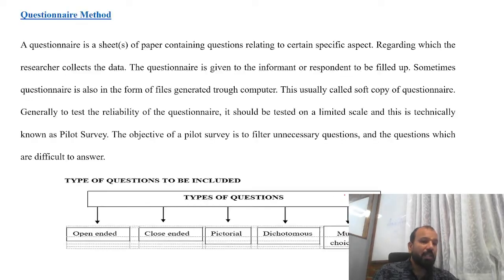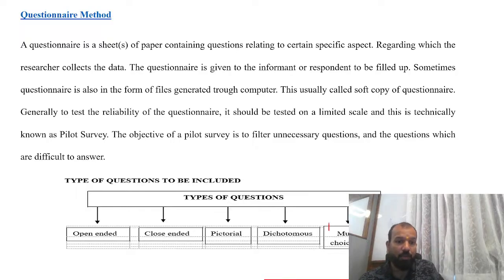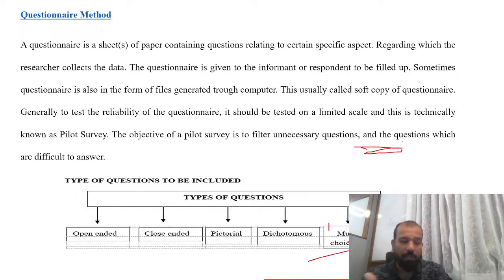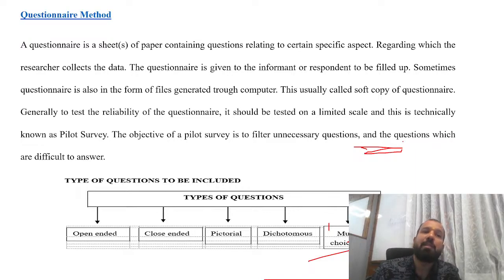Coming to the questionnaire methods, very important: the open-ended question and the closed-ended question. Open-ended questions are subjective-type questions. What is macroeconomics? What is performance appraisal? Write down the 10 methods of performance appraisal. Those are open-ended questions. Closed-ended: what is the capital of India? Delhi, Mumbai, Chennai, Bangalore. That is closed-ended.